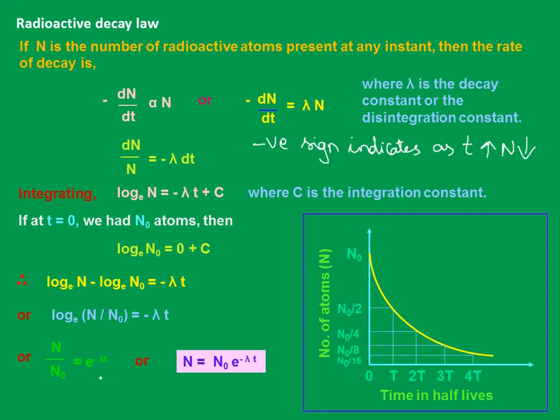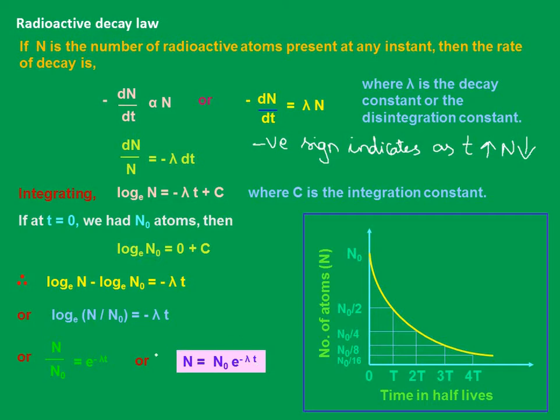N by n naught equal to e power minus lambda t, or n equal to n naught e power minus lambda t. What can we say? What kind of decay was it? This shows that the number of radioactive nuclei decreases exponentially with time, e power minus lambda t, right? This equation is known as the decay law or the law of radioactive decay, and of course it is an exponential. You can notice here e power minus lambda t.